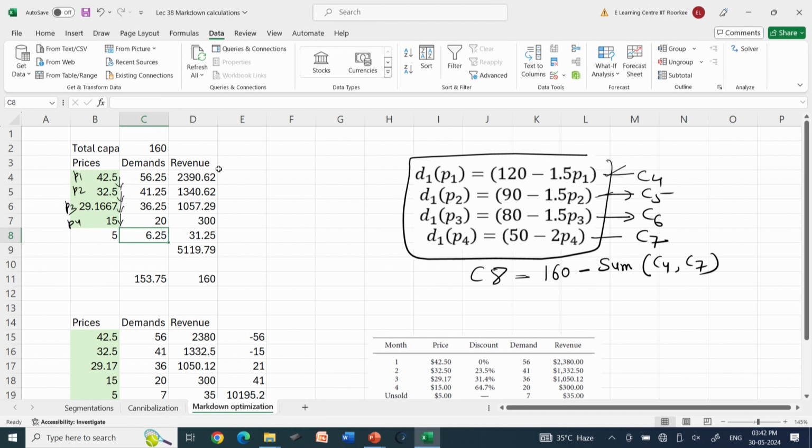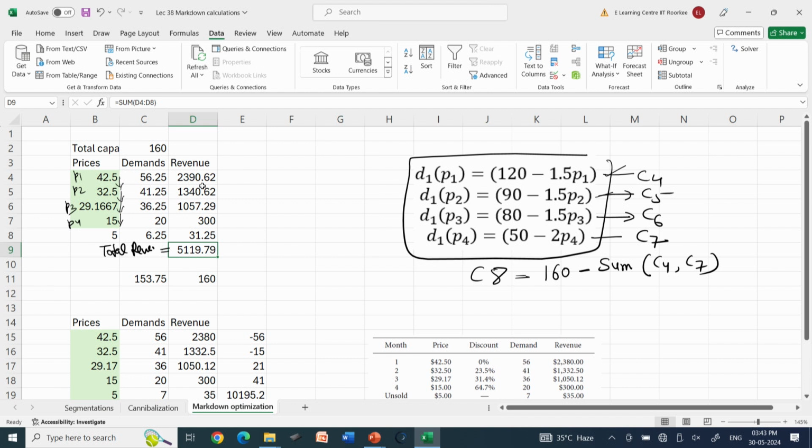And now we see the revenue calculations. The revenue calculation will be directly, if you see D4, the multiplication of B4 and C4, and then you copy the same D4 to all the other cells of column D, and finally this is the total revenue. If I go to the formula of total revenue in D9, you can see in the formula bar that it is the sum of D4 to D8,